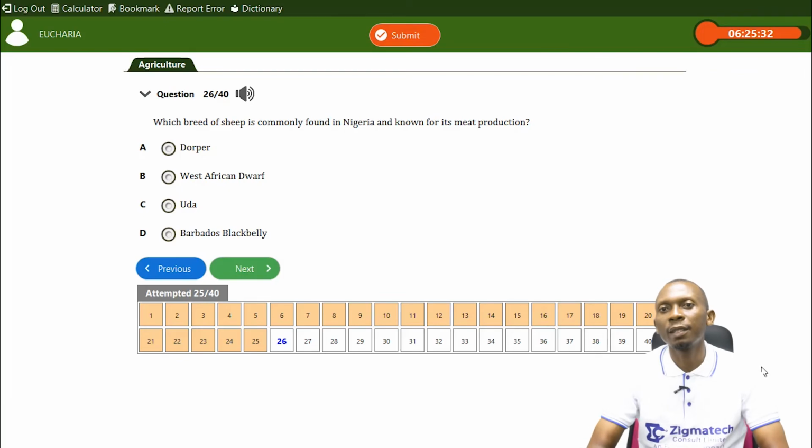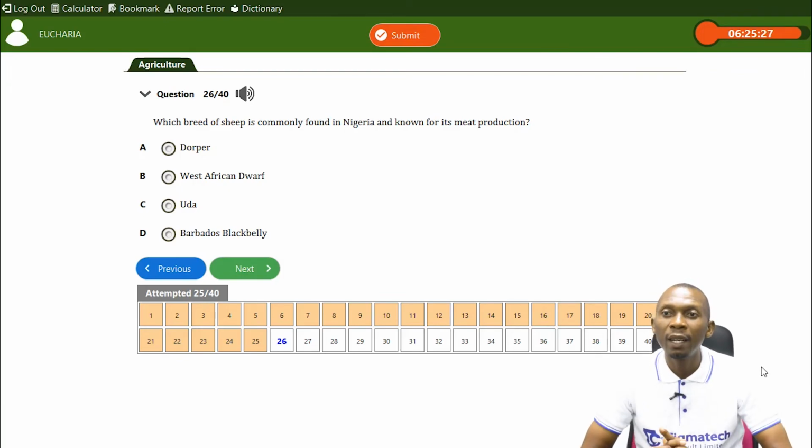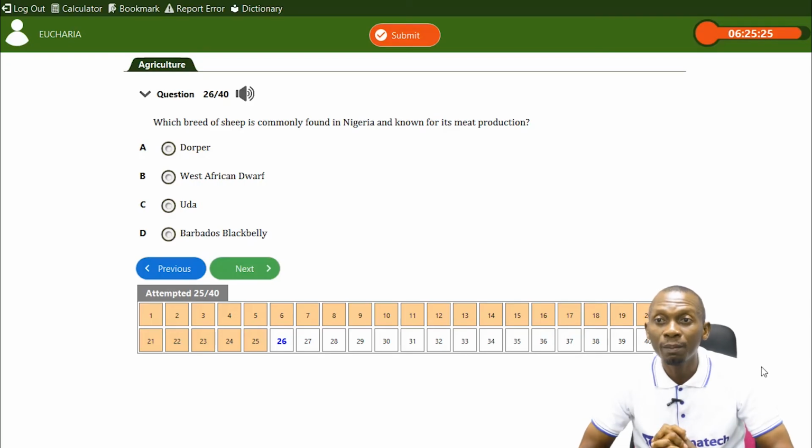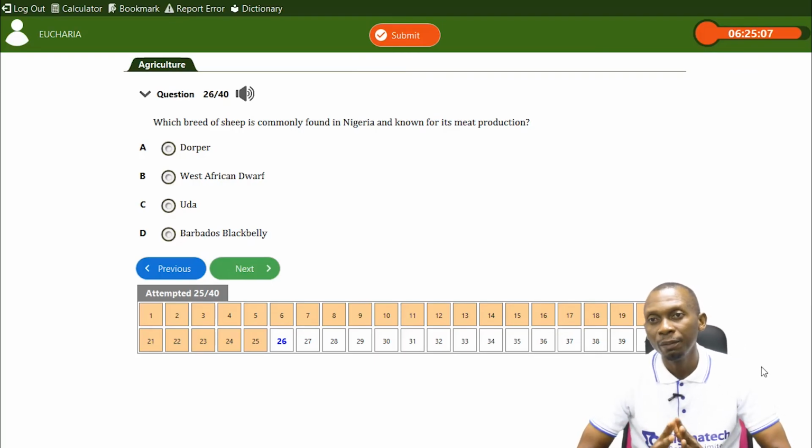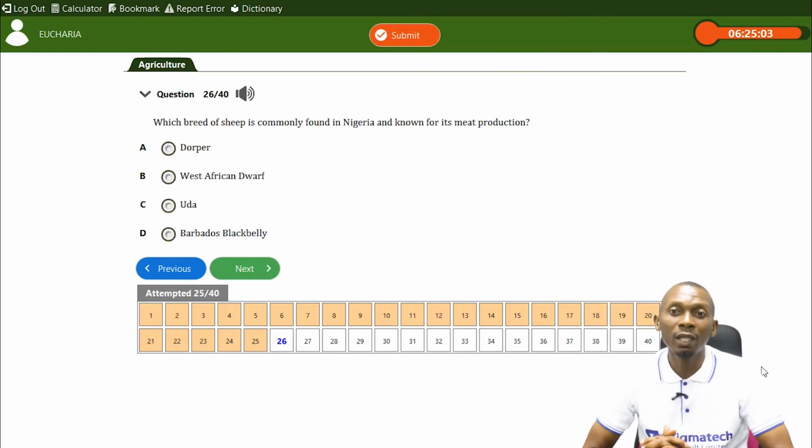Okay, this question says, which breed of sheep is commonly found in Nigeria and known for its meat production? The first option here we have is Dopa, and Dopa is found in South Africa, so that answer is wrong. The next option is West African dwarf sheep, which is found from the name West Africa. We know Nigeria is part of West Africa, so that could possibly be the answer. Though we still need to look at other options.